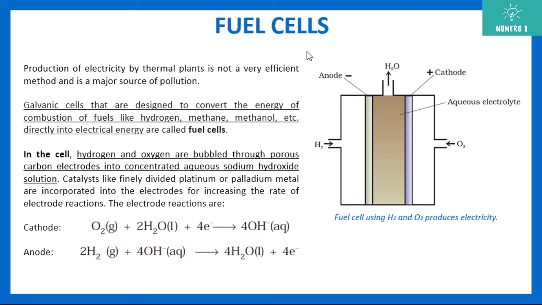Now, next topic here is that of fuel cell. We all know that when we produce electricity by thermal plants, they are not very efficient. The efficiency given by thermal power plants is nearly about 40%, which is actually very low, and they give a lot of pollution also. Like if you burn coal, there is pollution. If you use nuclear fuel also, that is again a source of pollution. Thermal power plants' efficiency is very, very low.